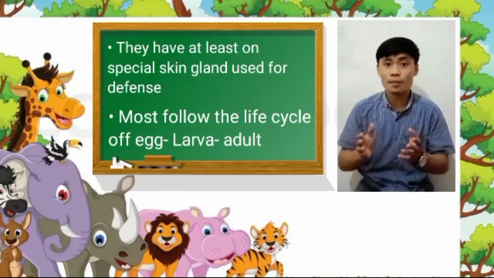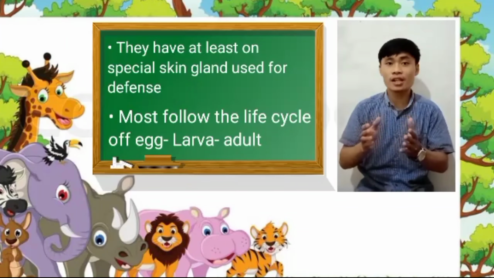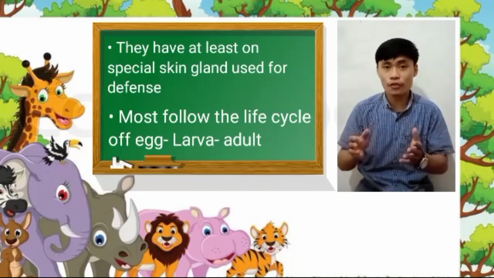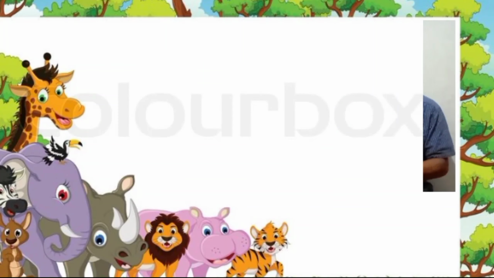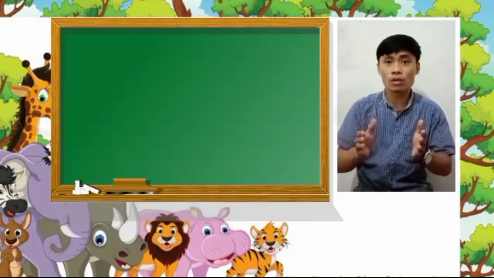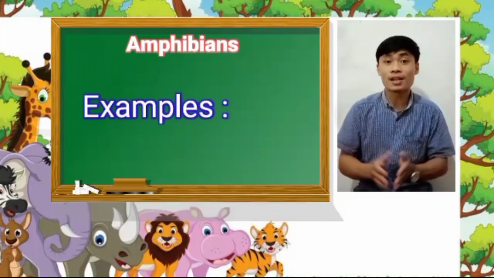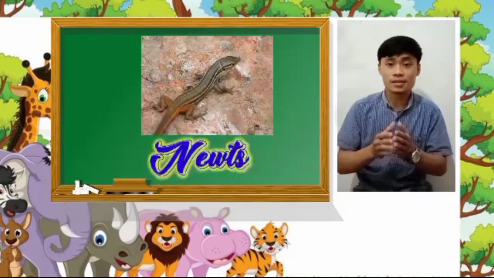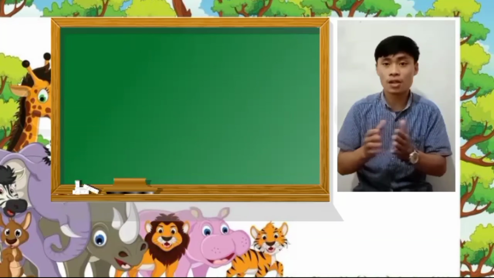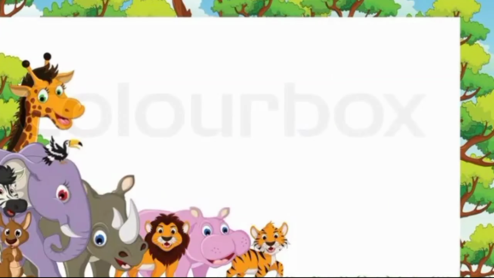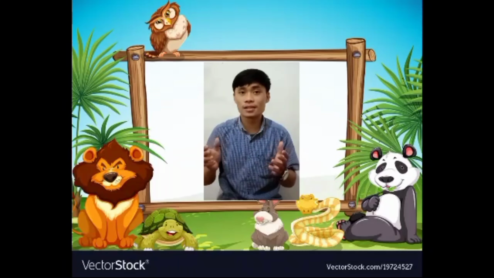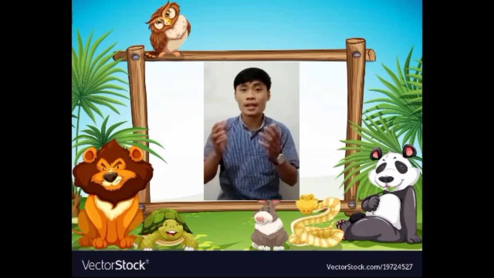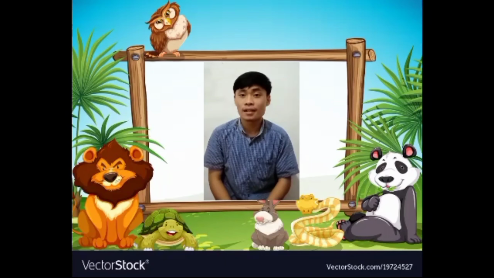And then most follow the life cycle of egg, larva, and adult. So you can find examples of amphibians all around the world, like frogs, newts, salamanders, and toads. So that's all about animals and amphibians.